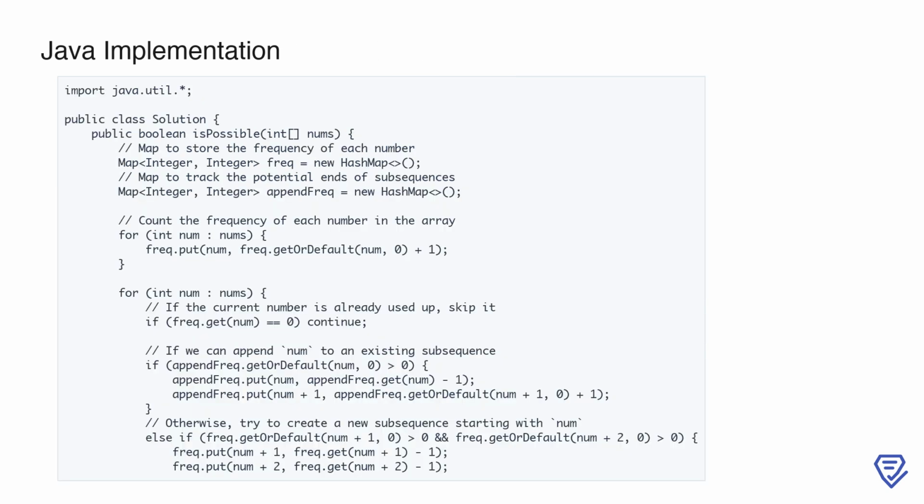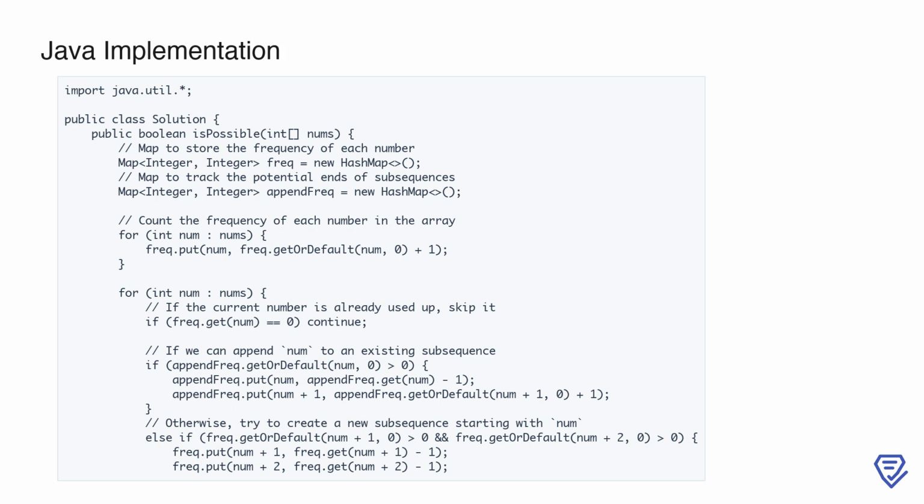In this Java implementation, we start by importing the necessary utilities and defining our solution class. The core function here is isPossible, which takes an array of integers as input. To solve the problem, we use two hash maps. The first map, frequency, keeps track of the frequency of each number in the input array, helping us know how many times each number is available. The second map, append frequency, helps us track the number of subsequences that can potentially end at a given number. This is crucial for efficiently determining whether a number can extend an existing subsequence.